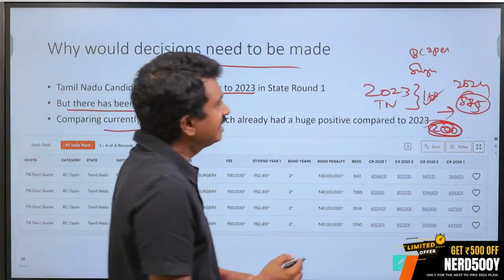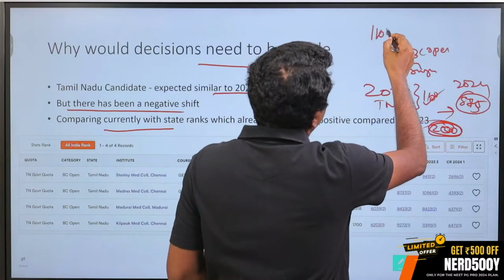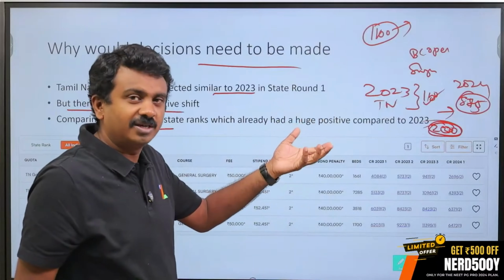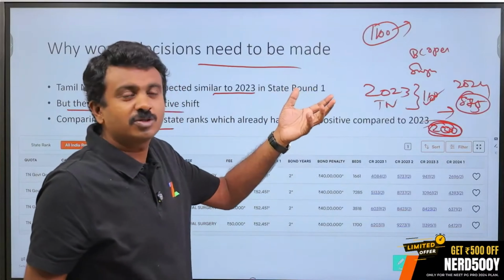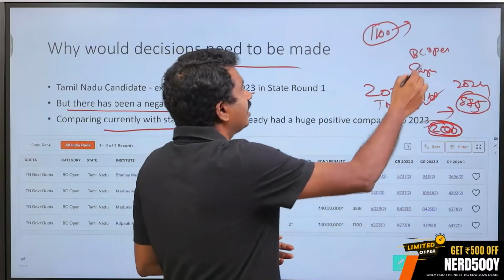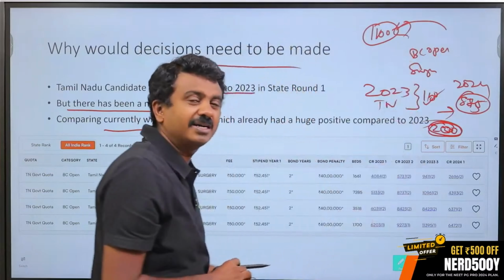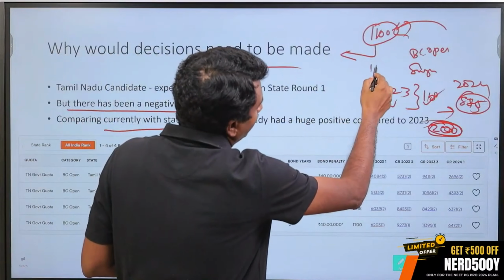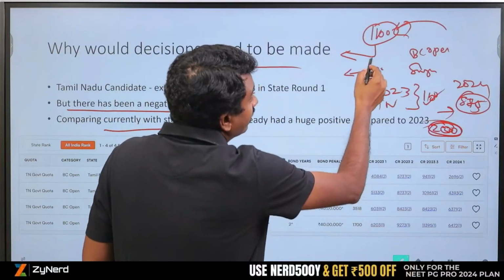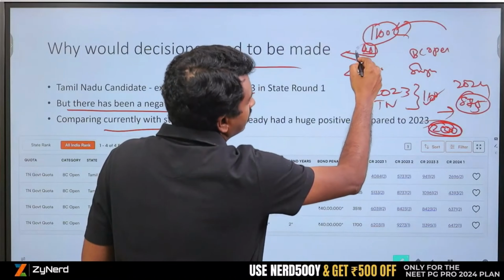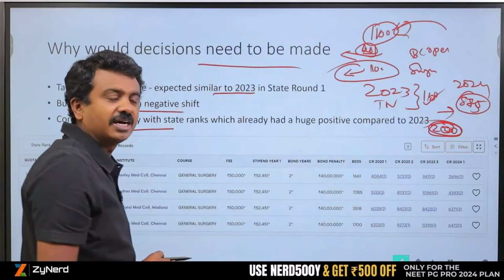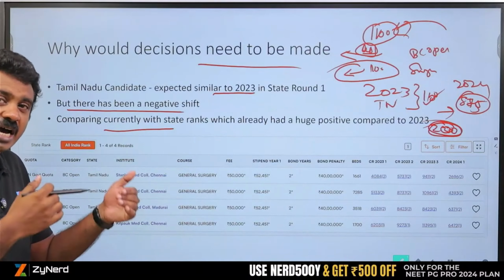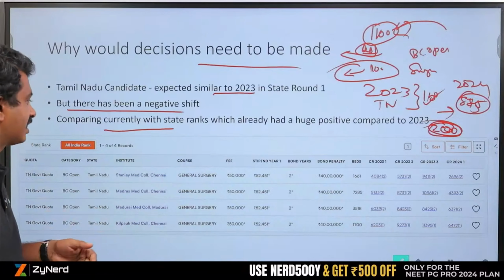But this candidate, possibly 1100, was earlier expecting a far higher rank based on their all India rank. The candidate was expecting 1300, 1400, but ended up getting 1100, which is a part that has got missed out. And there are more service candidates now in front of this rank compared to last year, where there were lesser service candidates and more non-service candidates over here, which means there is higher competition at 1100 this year compared to last year. So that is a factor.